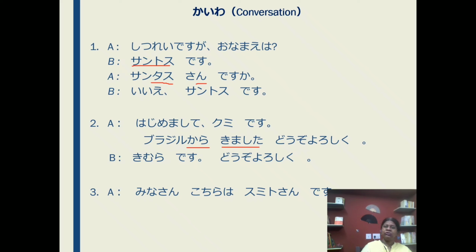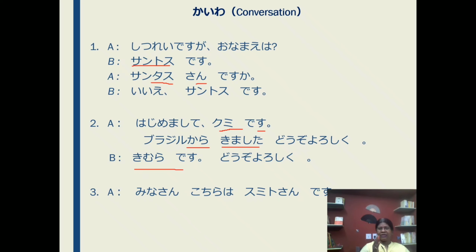You can say also dojo yoroshiku onegai shimasu. It is the polite form. Okay. Dojo yoroshiku is not a formal form. Okay. Kimura desu. Dojo yoroshiku. Look here, when they introduce their names or introduce themselves, they say simply the name, Kimura desu.